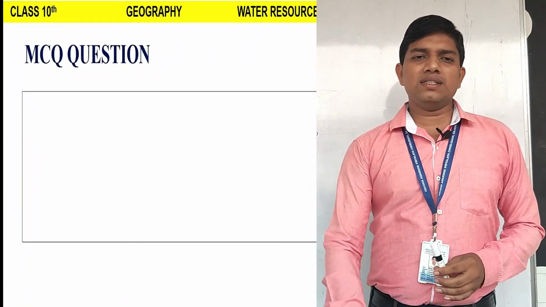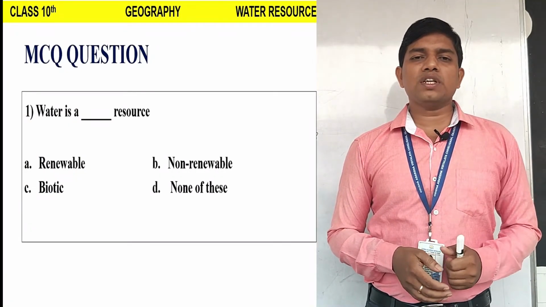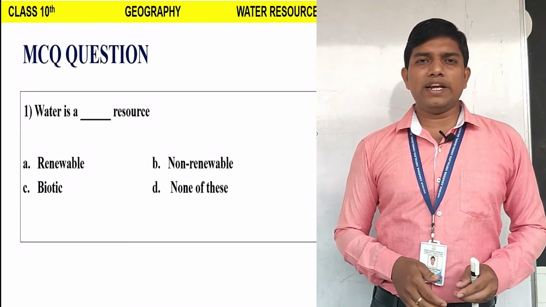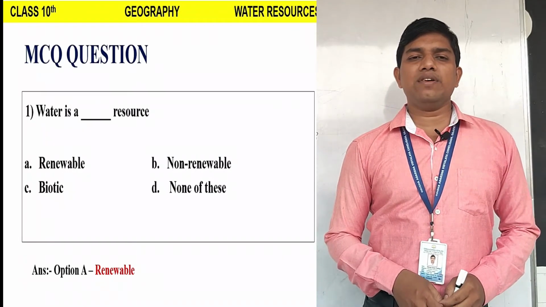One MCQ question. Question number 1. Water is a dash resource. Option A renewable resource, option B non-renewable resource, option C biotic resource, option D none of these. Students, try to answer the question. The correct answer is option A, renewable resource.